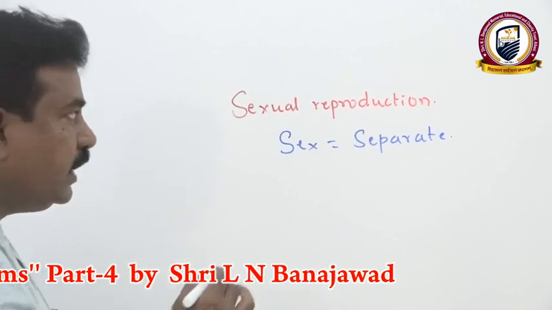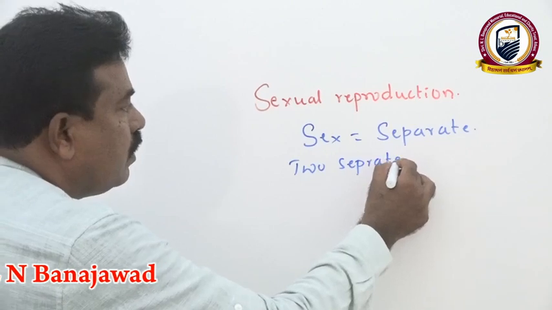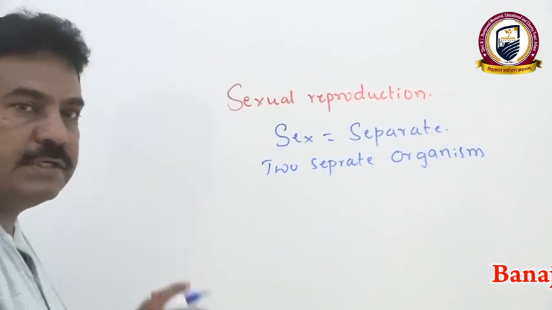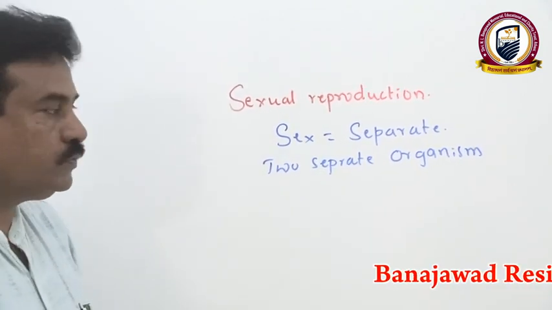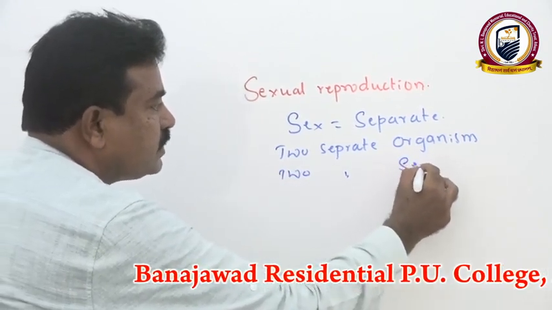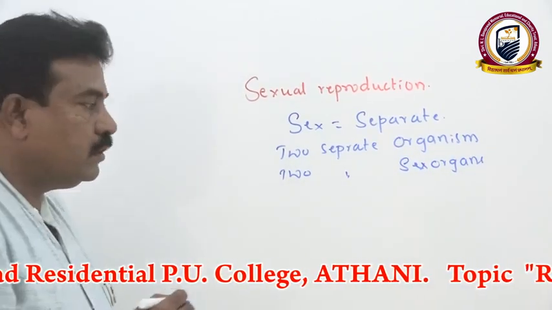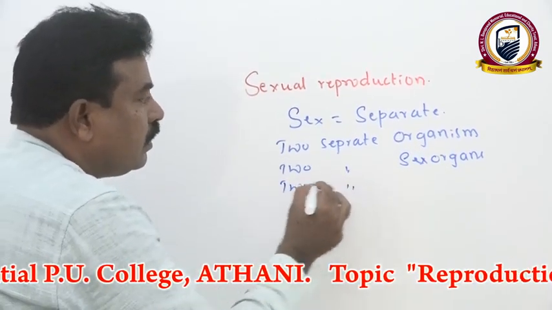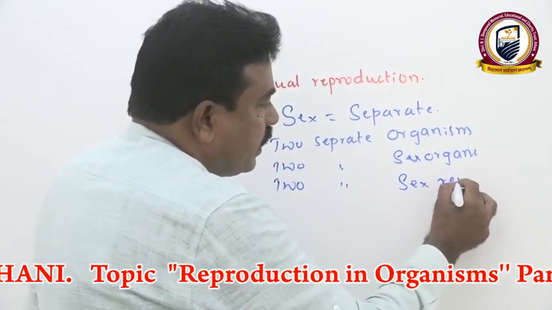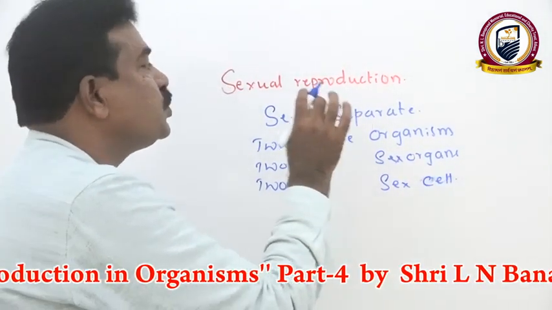That means two separate organisms are involved in reproduction, hence it is called sexual reproduction. Or two separate sex organs are involved in reproduction, or two different or separate sex cells are involved in reproduction. Hence we call it sexual reproduction.